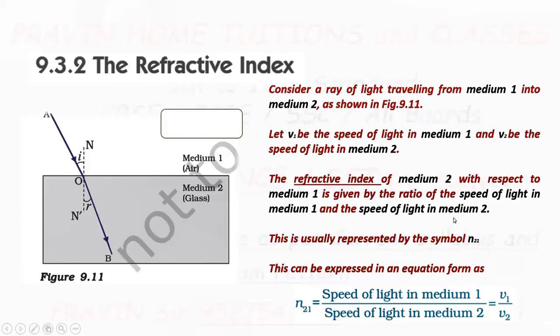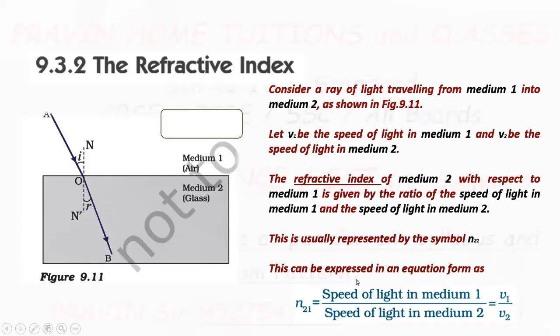We are denoting refractive index by letter small n, and here in the suffix we are writing the medium. First, the medium for which we are finding the refractive index, and second is the medium with reference to which we are finding the refractive index.